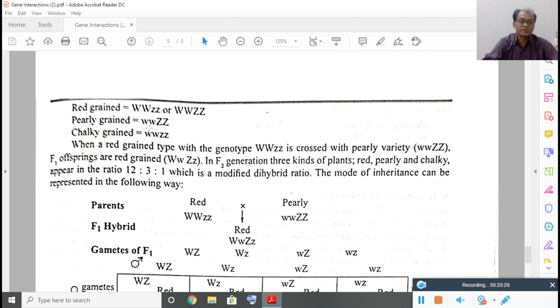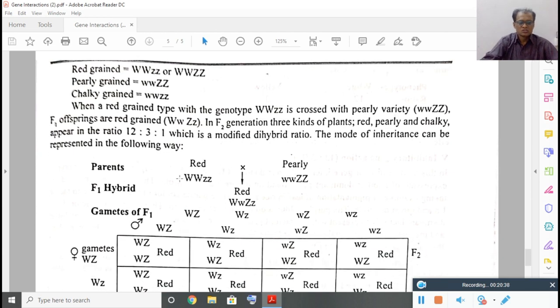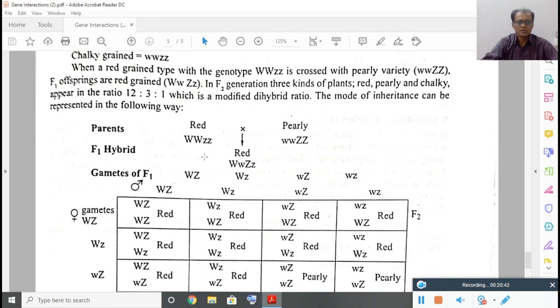Here W is not there, you see. Capital W is not there, Z is there, so pearly. So here no W, no Z, then only it is chalky. So the ratio will be what? 12:3:1. Let us see how it is obtained. Sorghum plant, red and pearly. Red because of W and pearly because of Z. When crossed here, again we will get red, because this Z has no ability to express when W is present, because it is epistatic.